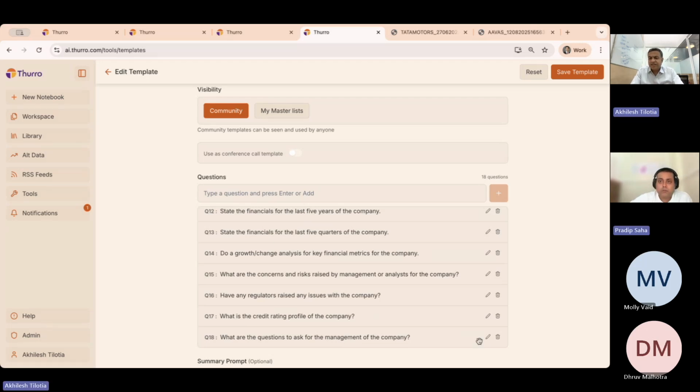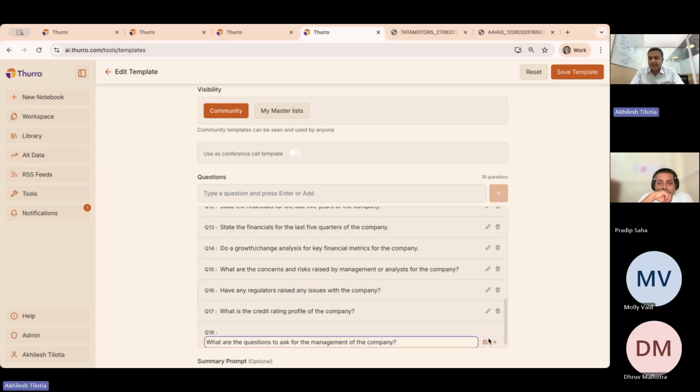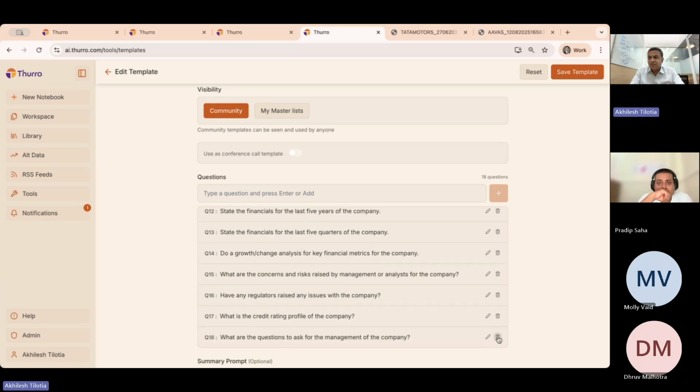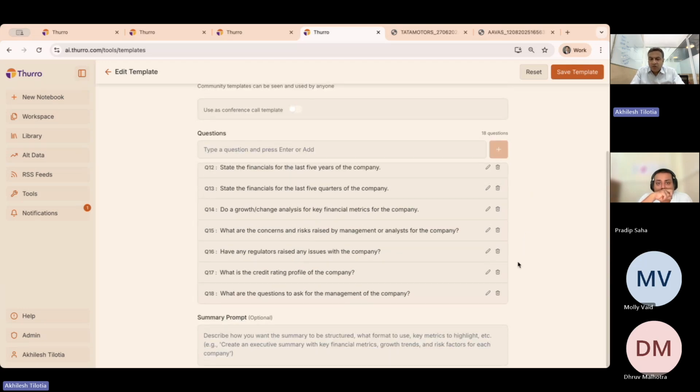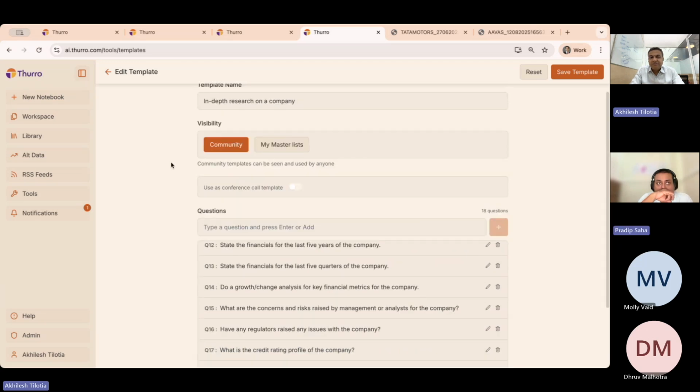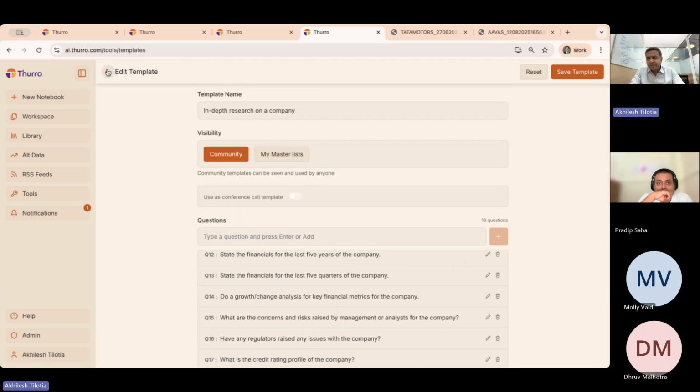You can, of course, change each or all of these questions using edit. You can delete some of those questions and save it as your own template and keep it ready for yourself. You can also create a summary prompt. So if you want bullet point answers, or longer answers, or short answers, whatever format you want, you can specify it here and keep this as a saved template.